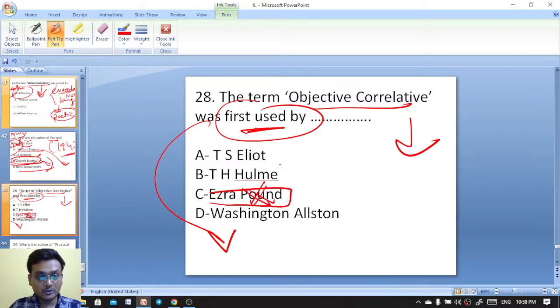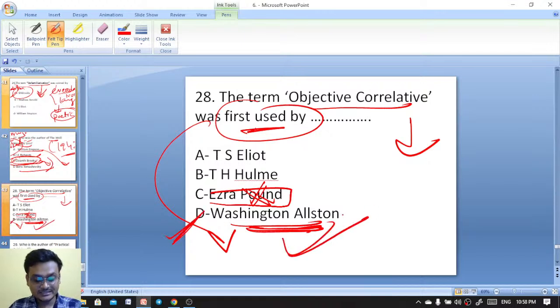It was actually, you are talking about symbolist. Okay, you're talking about T. E. Hulme, then Ezra Pound. Here it is objective correlative, Washington Allston. You are mixing it with Ezra Pound and T.S. Eliot. Okay. Here, Washington Allston is the right answer. Washington Allston. You are mixing it.